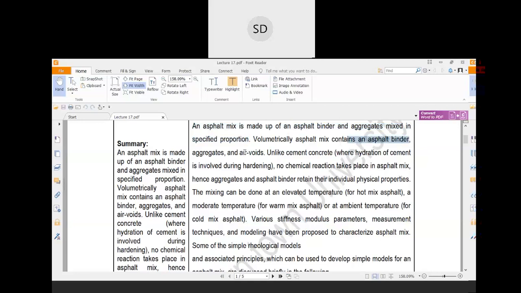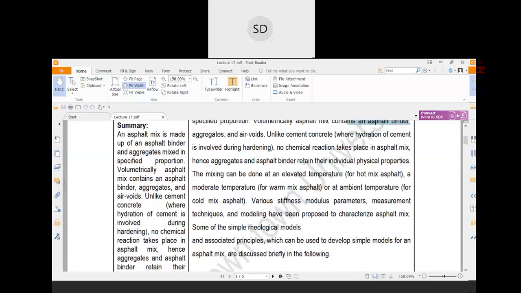In case of bituminous mixes, air voids are also very important. You need to look after the air void also. If there is no air void, it will adversely affect the bond properties between the aggregate and the bitumen. We'll discuss this later on.